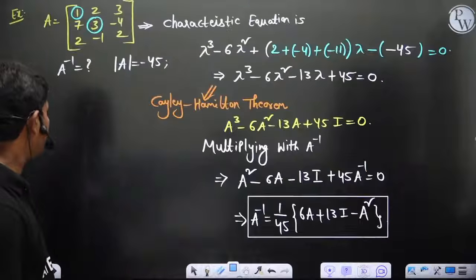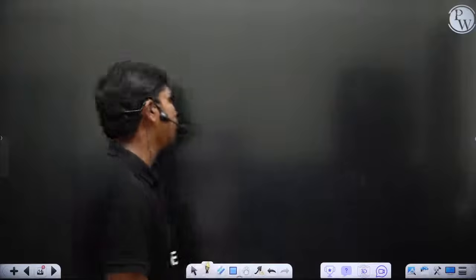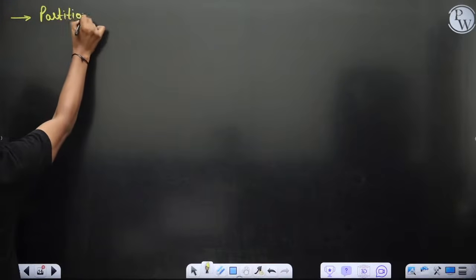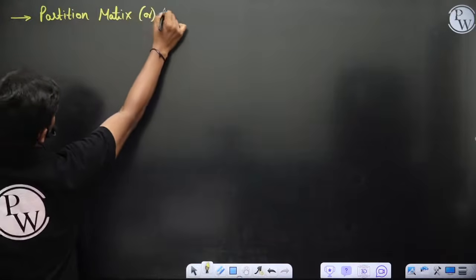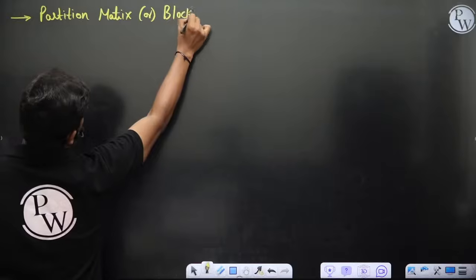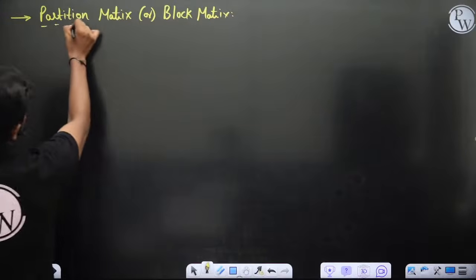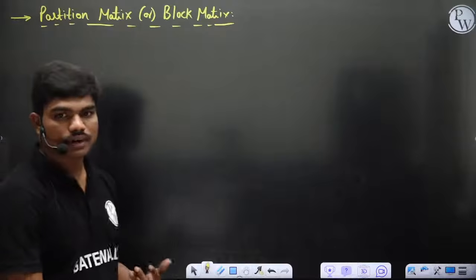Now coming to one thing, the partition matrices, which people have asked. Partition matrix, or sometimes it's also called a block matrix. So let's see what a partition matrix is, or basically how a block matrix can actually help you.